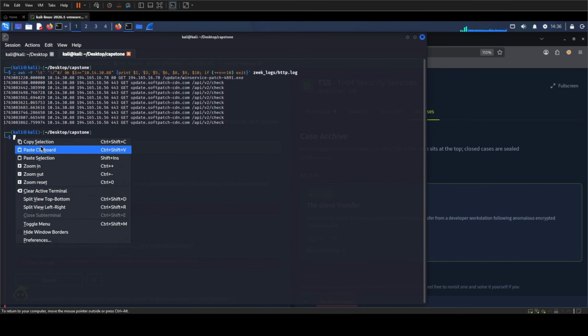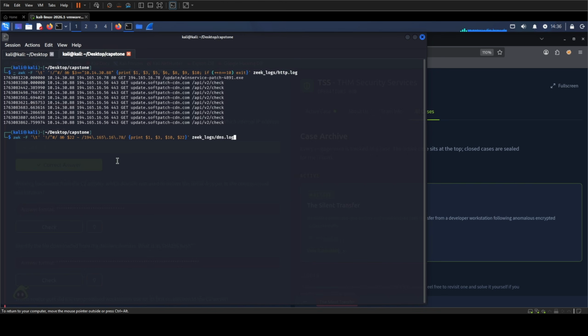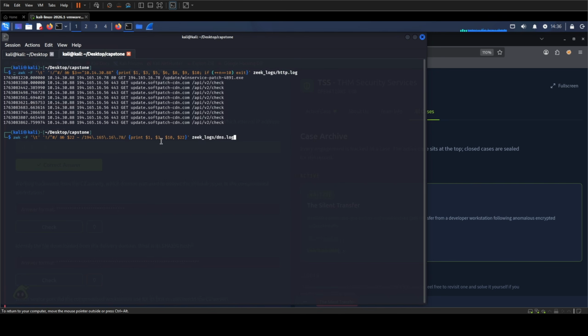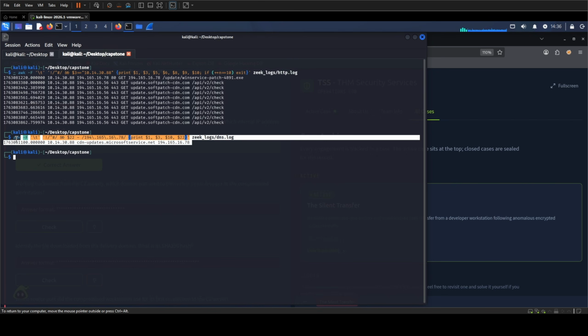So let me copy my pre-made command once again. By the way, you can find all my used stuff in the description. This command searches the DNS answer field for the delivery server's IP address, then prints the timestamp, requesting host, queried domain, and matching DNS response. This row ties the compromised workstation to the domain cdn-updates.microsoftservice.net and resolves it to the same server used for the download.